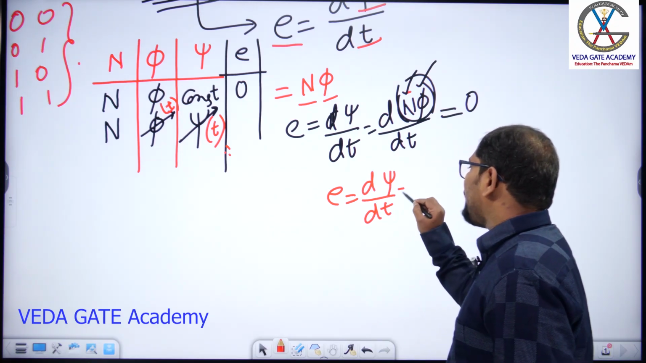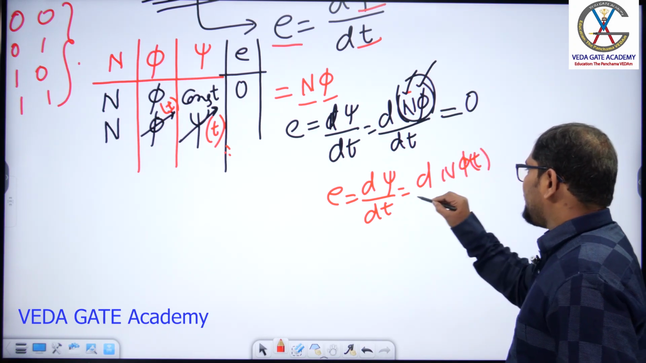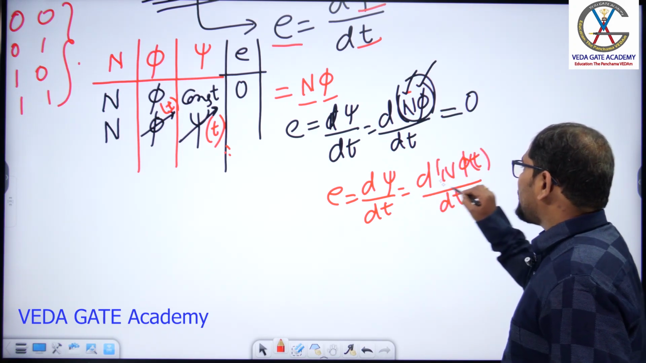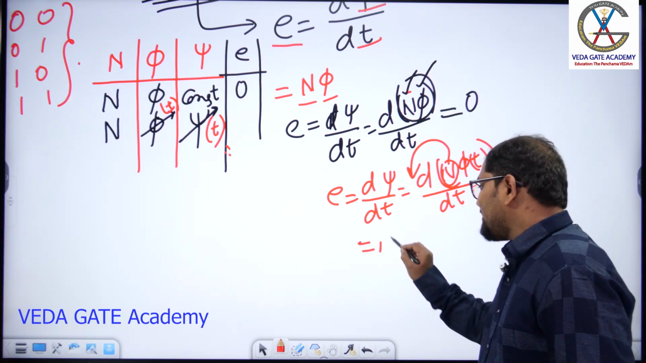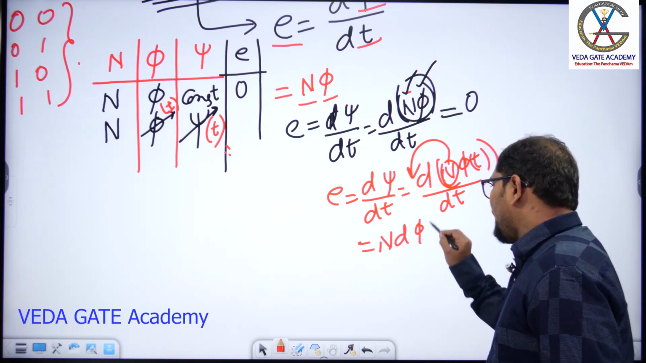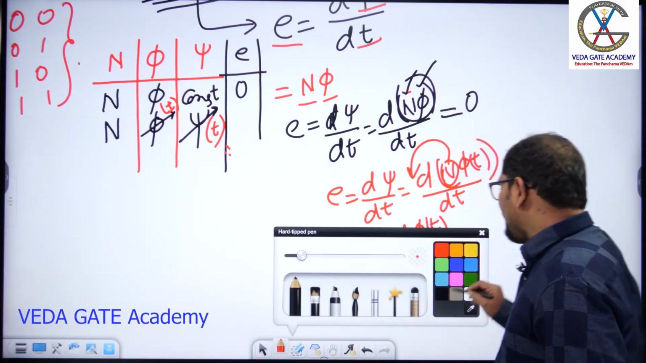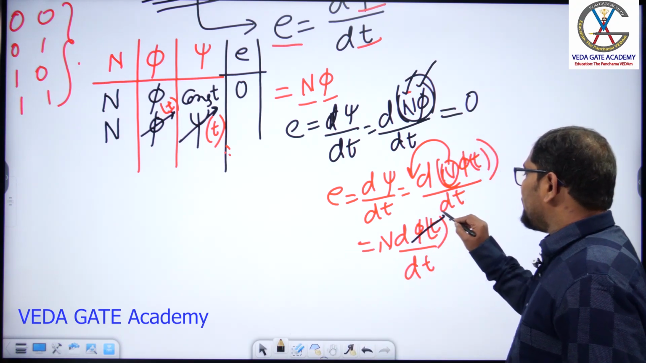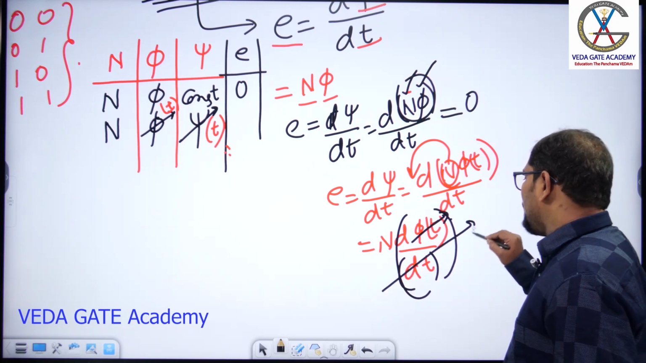Now what is the flux linkage? It is N into phi of t, so E equals d of N phi of t by dt. As N is a constant value, we can bring N to the outside. So you will get E equal to N into d phi of t by dt. As the flux is a variable with respect to time, the differentiation of this quantity is a non-zero value.